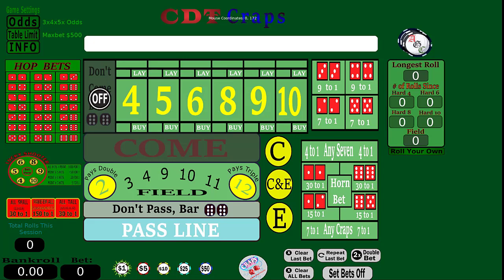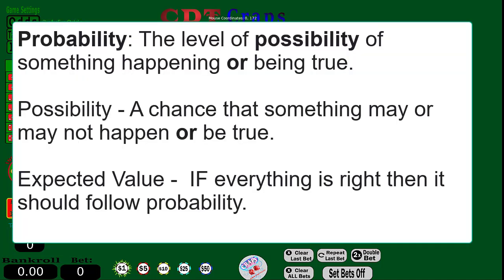There's a difference between probability and possibility. Possibility is a chance that something may or may not be true. But probability is the level of possibility that something can happen or be true. So we know there's a 1 in 6 probability that a 7 could roll.